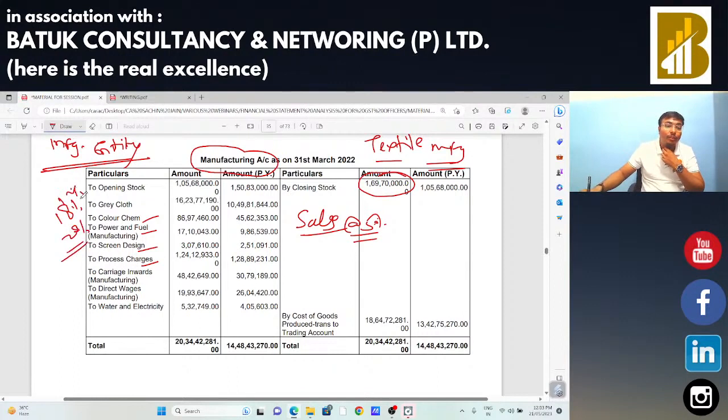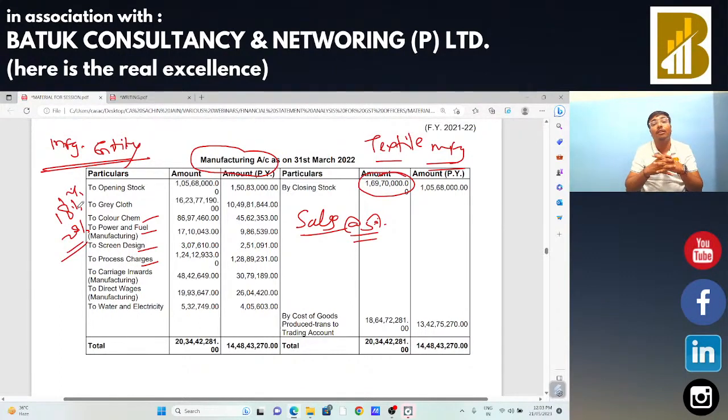And 12% also in case of screen design, color chemical, and processing charges and all that.